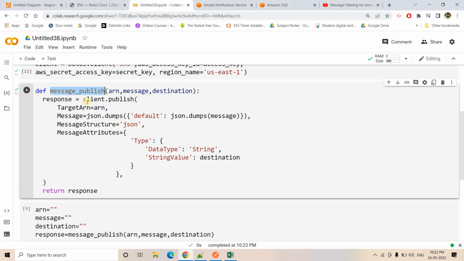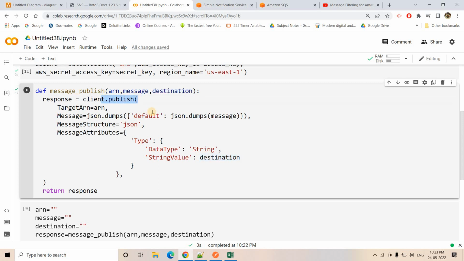Then here we are creating a function, message_publish, which will publish the message. In the function we are taking three input parameters. One is the ARN, that is our SNS topic ARN, which says in which topic it will publish the message. Then what the actual message is, and what the destination is. Destination I will be adding as metadata information with the message. It is not the actual body part of the message, right?